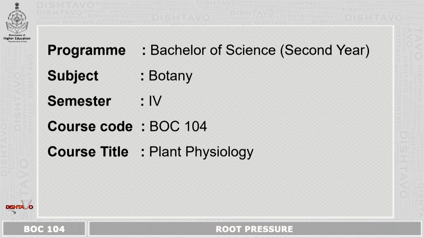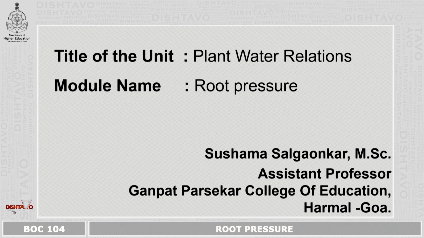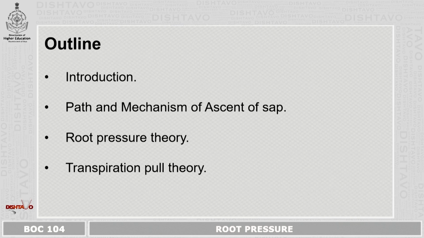Program Bachelor of Science, second year, subject Botany, semester 4, course code BOC 104, course title Plant Physiology. Title of the unit: Plant-Water Relations, module name: Root Pressure. Outline: Introduction, path and mechanism of ascent of sap, root pressure theory and transpiration pull theory.